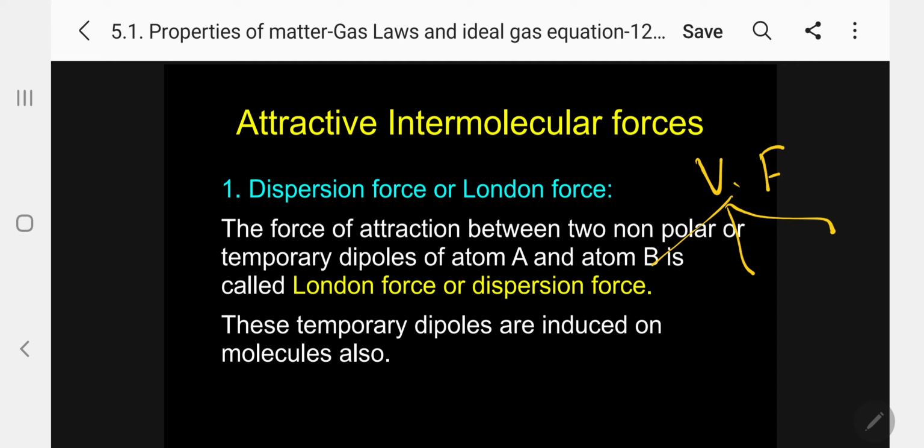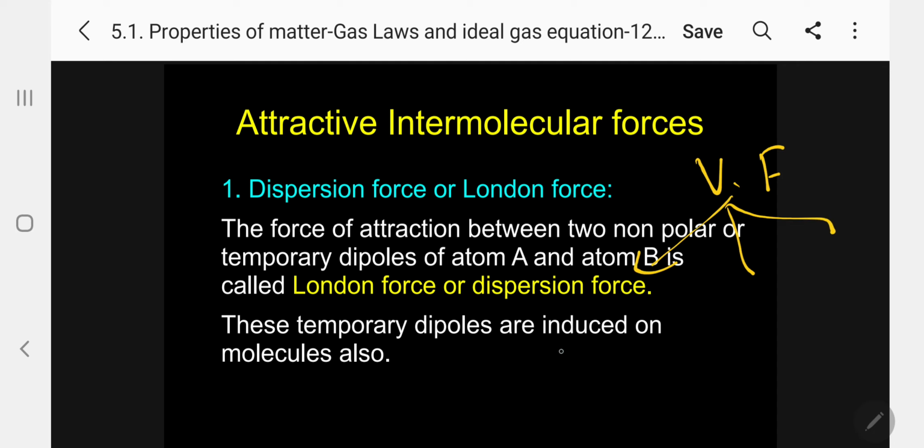So there are 3 types of van der Waals force. One is non-polar interaction, where one gas is non-polar and another gas is non-polar, for example N2, O2. Another is polar interaction, for example HCl. And the third force is where one is polar and another is non-polar.